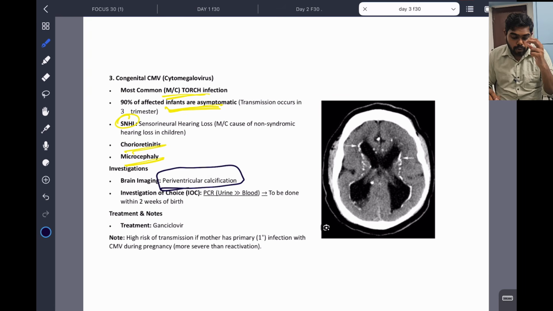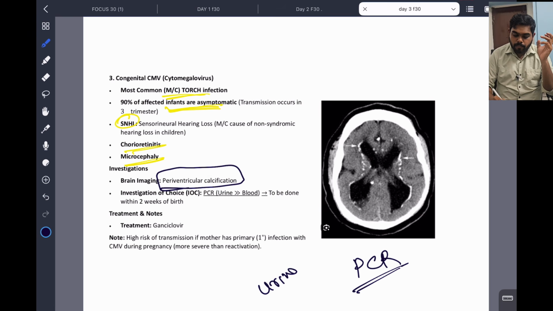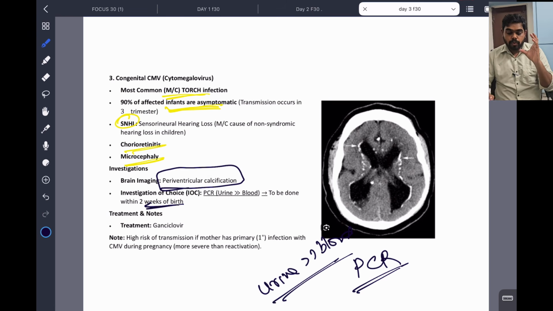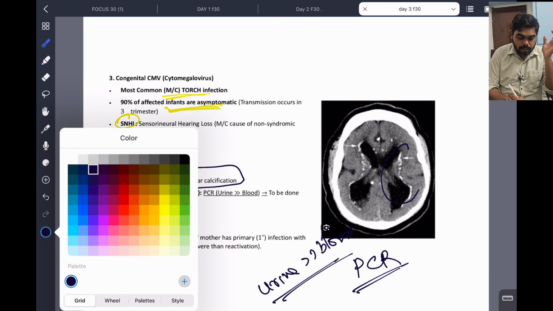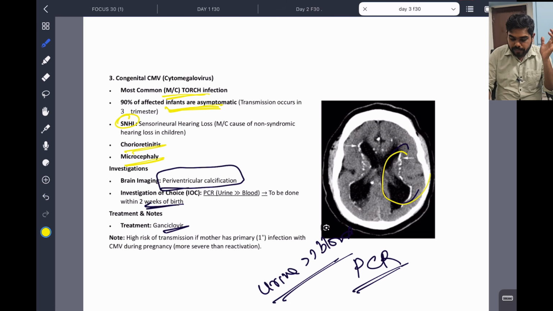Okay, the investigation of choice is polymerase chain reaction. Here urine is taken more than blood. And it should be done within 2 weeks of birth. The urine PCR is suggested more. Okay, so treatment is ganciclovir. So you can see classical periventricular calcification, and urine PCR is selected more. This is the most common, and sensory neural hearing loss and microcephaly is there. Okay, very important.